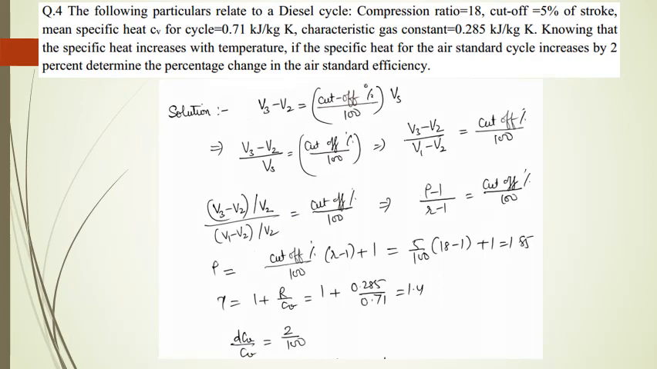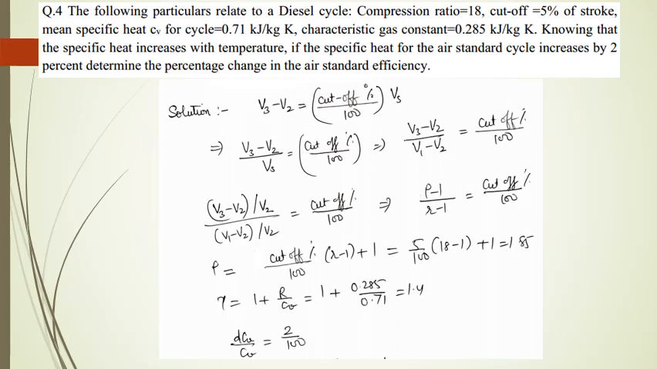The following particulars relate to a diesel cycle: compression ratio 18, cutoff 5% of stroke, mean specific heat Cv for cycle is 0.71 kilojoule per kg per Kelvin, characteristic gas constant 0.285 kilojoule per kg per Kelvin. Knowing that specific heat increases with temperature, if the specific heat for the air standard cycle increases by 2%, determine the percentage change in the air standard efficiency.